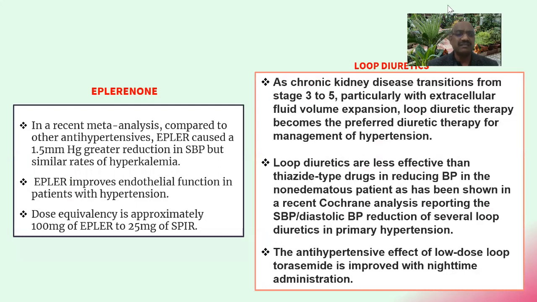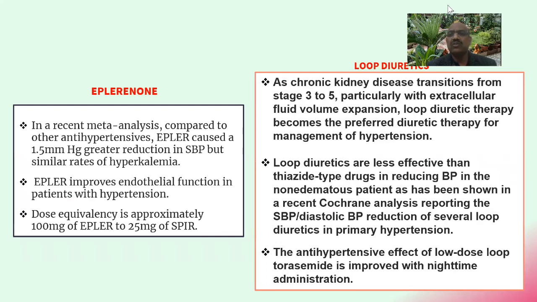Eplerenone is a drug which improves endothelial function in patients with hypertension. This has been shown. Equivalency dose is approximately 100 milligram of eplerenone to 25 milligram of spironolactone.